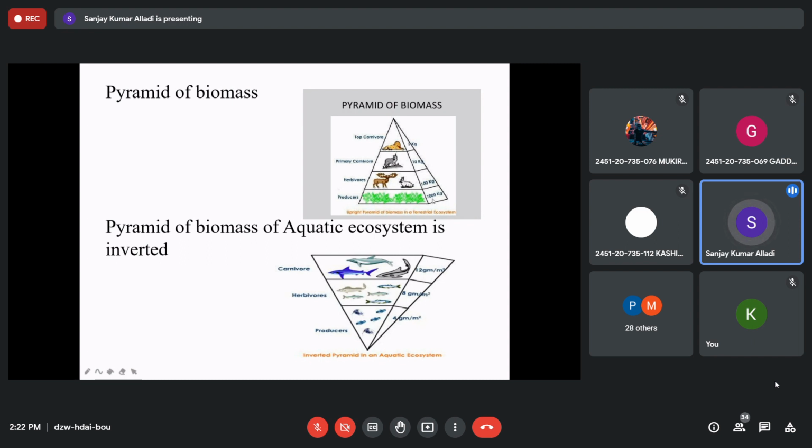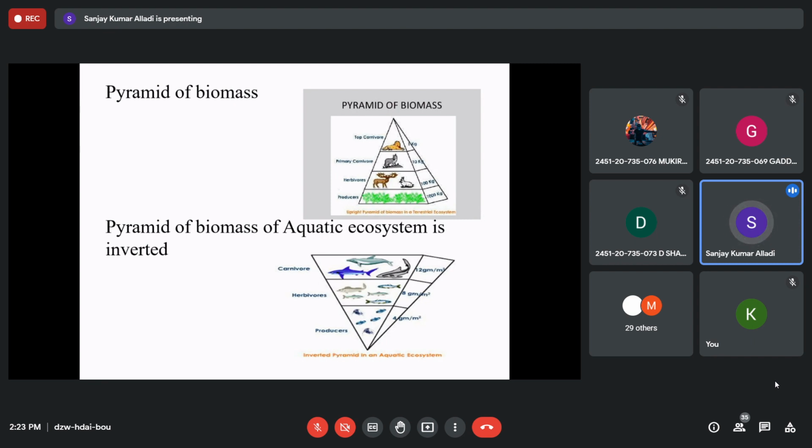You can check here. The producers' weight will be 100,000 kgs. This is just an example. Herbivores will be around 100 kgs, then carnivores 10 kgs, and top carnivore 1 kg. This is an approximate comparison. So this is the ecological pyramid of biomass.